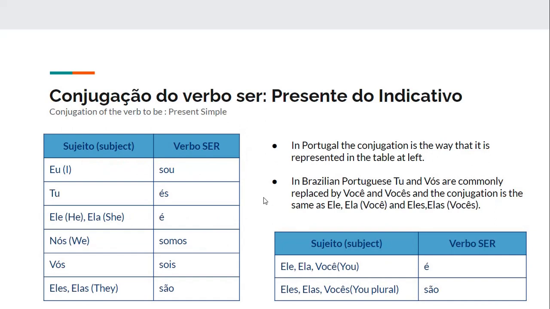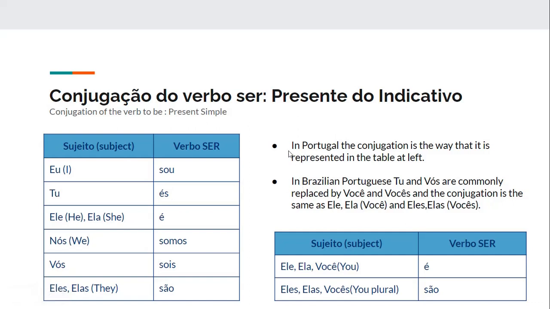So now let's see the conjugation of the verb to be, which is verbo ser, first. So ser: eu sou, tu és, ele, ela é, nós somos, vós sois, eles, elas são. So again, tu is you in the Portuguese from Portugal, vós is you in plural for the Portuguese from Portugal.